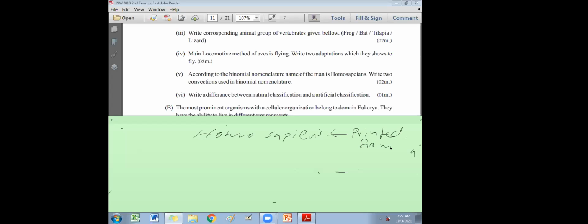But this is not the answer they asked. The question is to write two conventions, or rules, or conditions. What are the standards when you write this name?